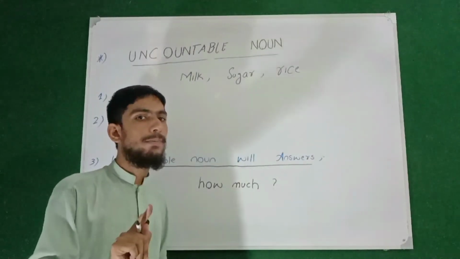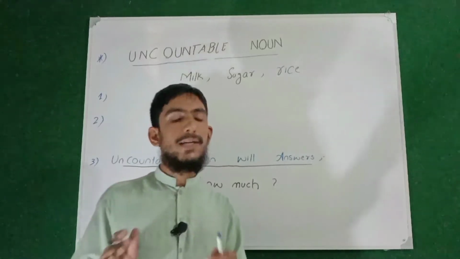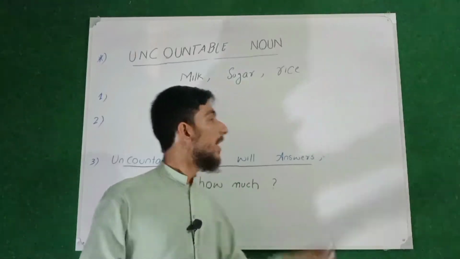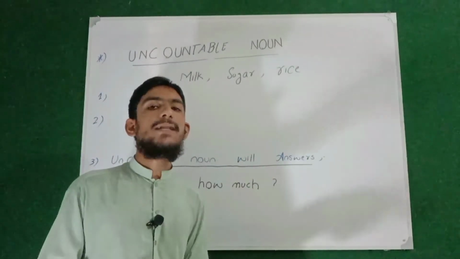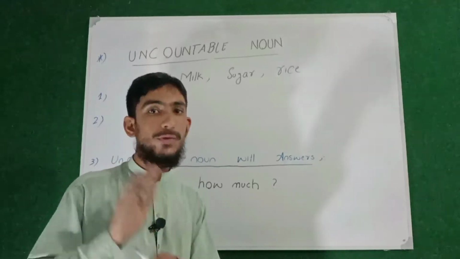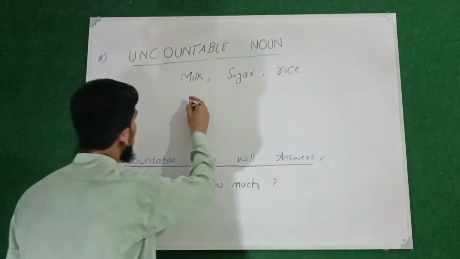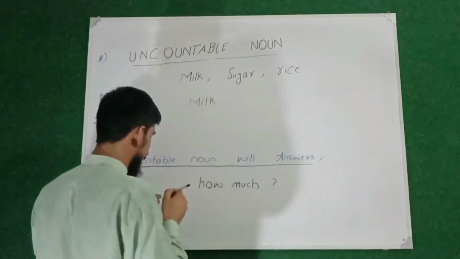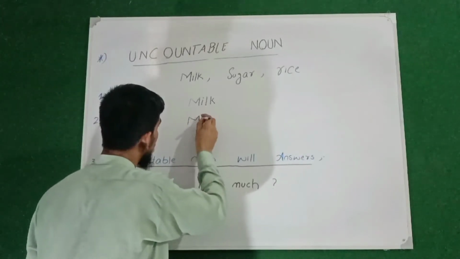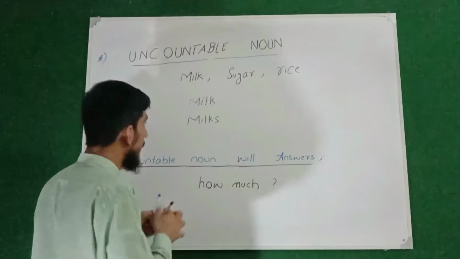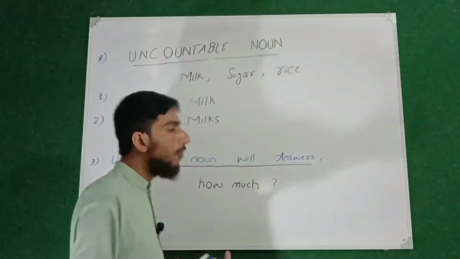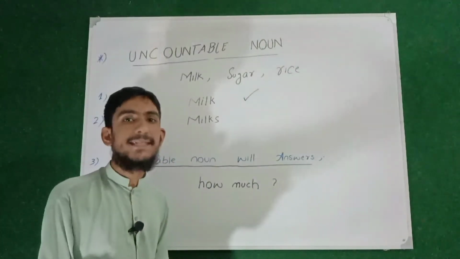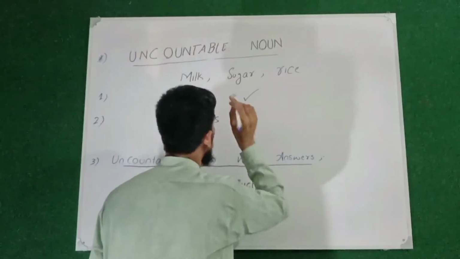And one point to remember about uncountable noun is, as I mentioned, that countable noun exists in both singular and plural form. But every uncountable noun will exist only in the singular form, not in the plural form. For example, I can write milk, but I cannot write milks. So milk is basically an uncountable noun, so it exists in singular form. But remember that uncountable noun cannot exist in plural form, so it will be completely wrong.